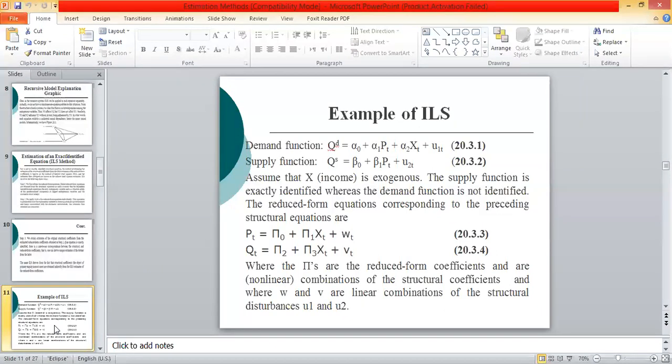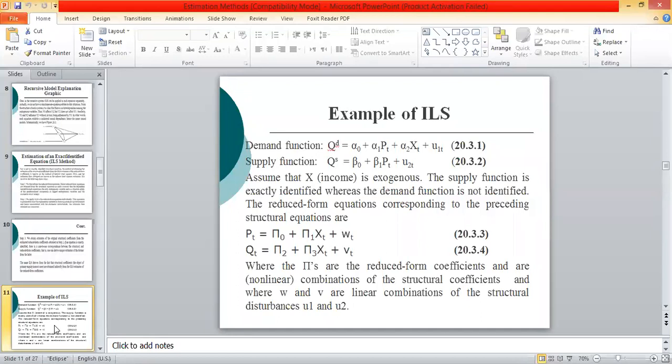After applying OLS, we have the estimated reduced form coefficients: pi naught hat, pi 1 hat, pi 2 hat, pi 3 hat. When we estimate these equations using the actual data set on prices, quantity and x, we have the numerical values of pi naught, pi 1, pi 2, and pi 3.